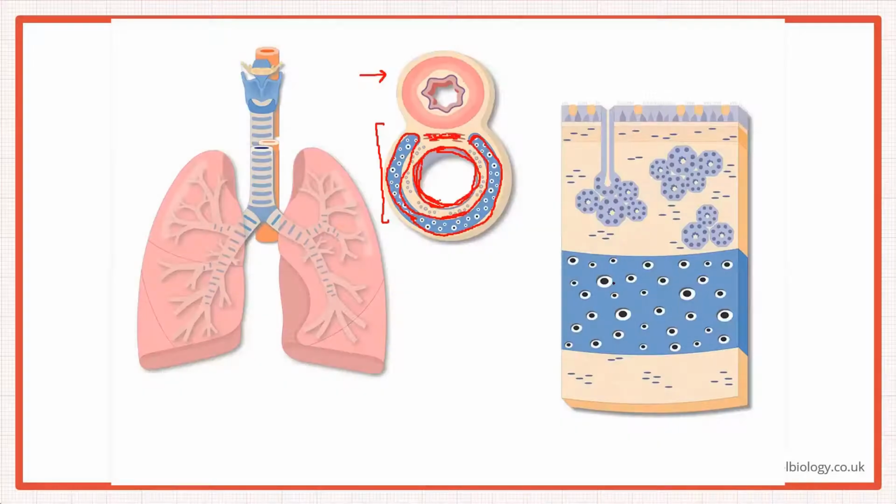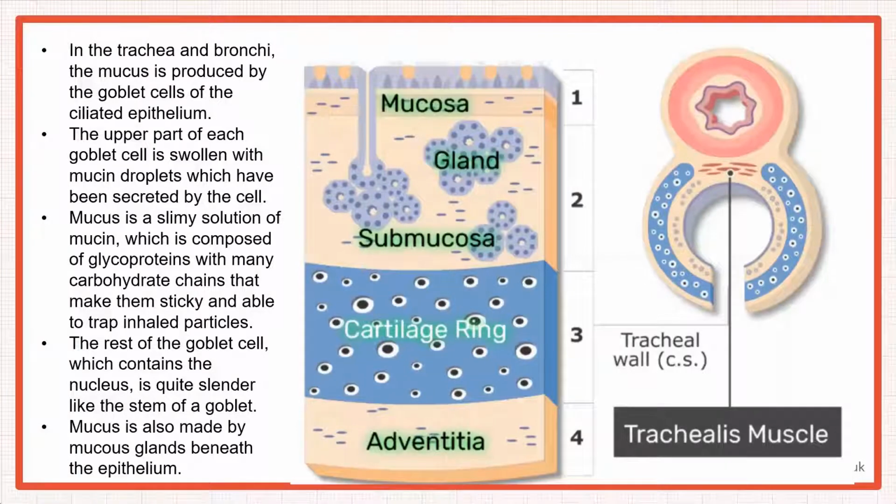Okay, now this diagram here, I'll actually show you. In the trachea as well as bronchi, mucus is produced. This mucus is produced by the goblet cells of the ciliated epithelium. If you look at the epithelium here, let me use a laser pointer, here they've shown you the structure of the trachea.